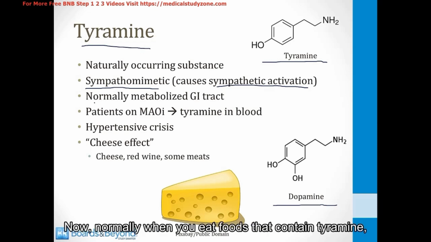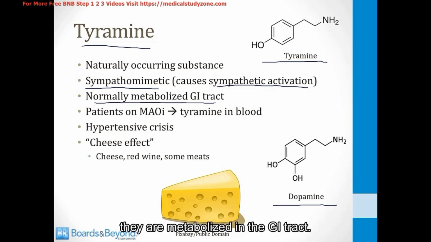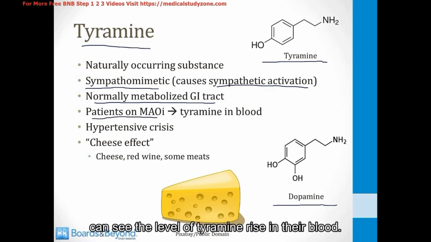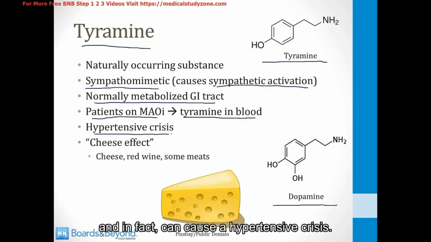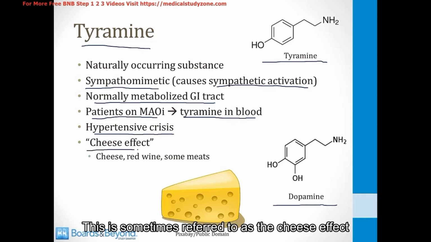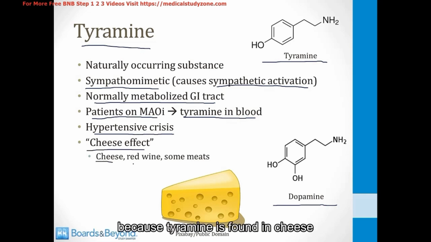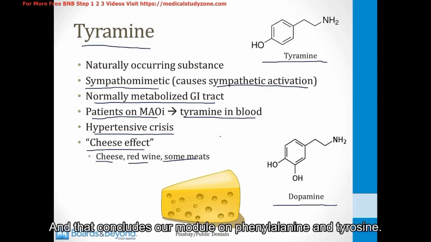Now, normally when you eat foods that contain tyramine, they are metabolized in the GI tract. However, they are metabolized by the monoamine oxidase enzyme. Therefore, patients on MAO inhibitors can see the level of tyramine rise in their blood. This can raise the blood pressure and, in fact, can cause a hypertensive crisis. This is sometimes referred to as the cheese effect because tyramine is found in cheese and also in red wine and some meats. So patients on MAO inhibitors, especially the ones used for depression, who go out and have a big pizza dinner can find they are in the emergency room with a headache from a hypertensive crisis. And that concludes our module on phenylalanine and tyrosine.